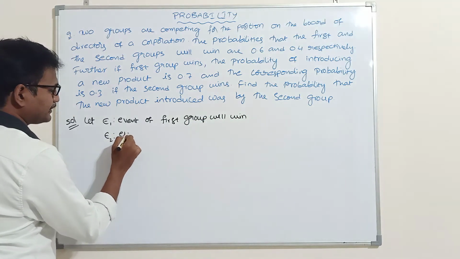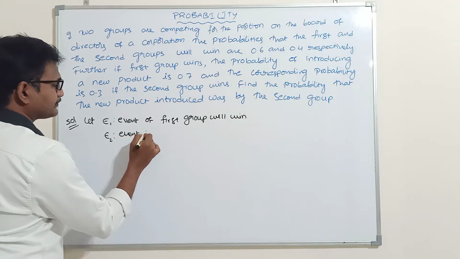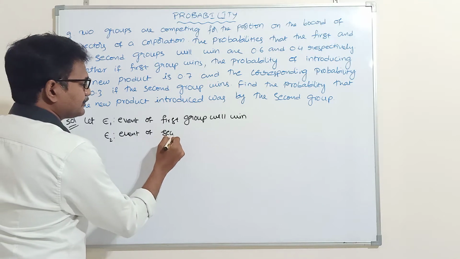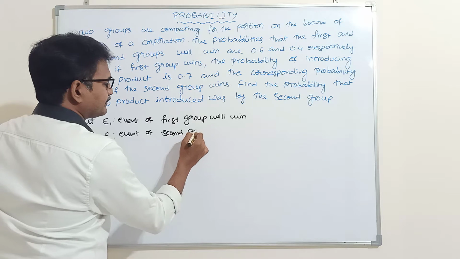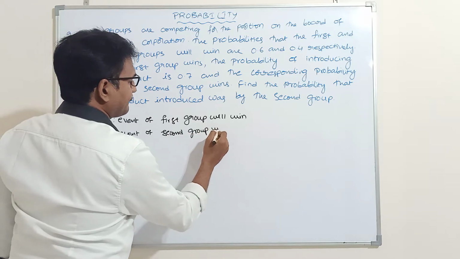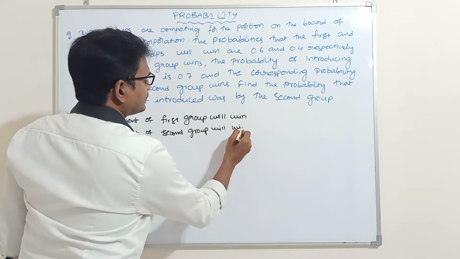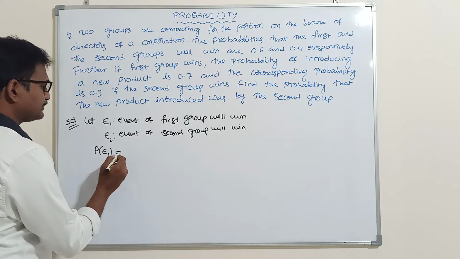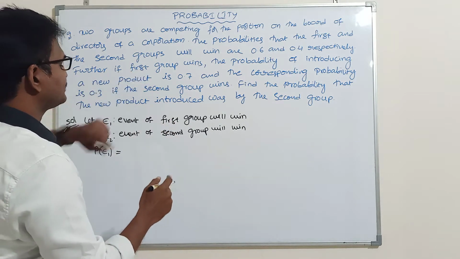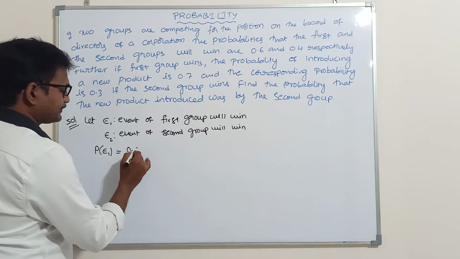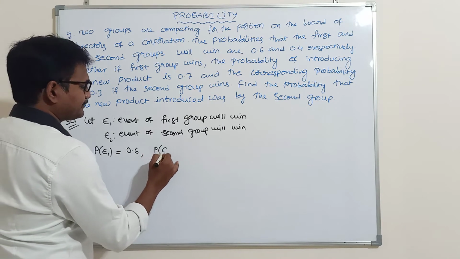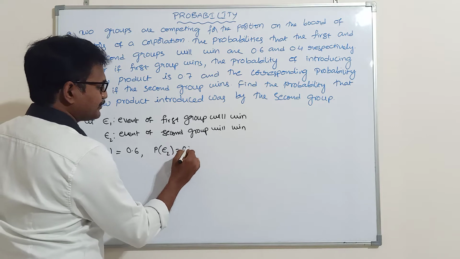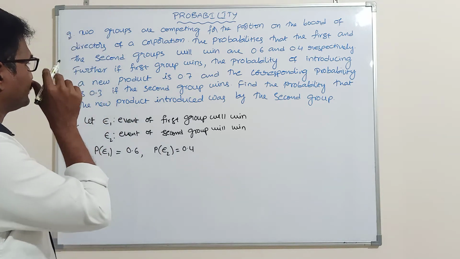E2 denotes the event of the second group will win. So the probability of the first group will win is 0.6 and the probability of the second group will win is 0.4 respectively.